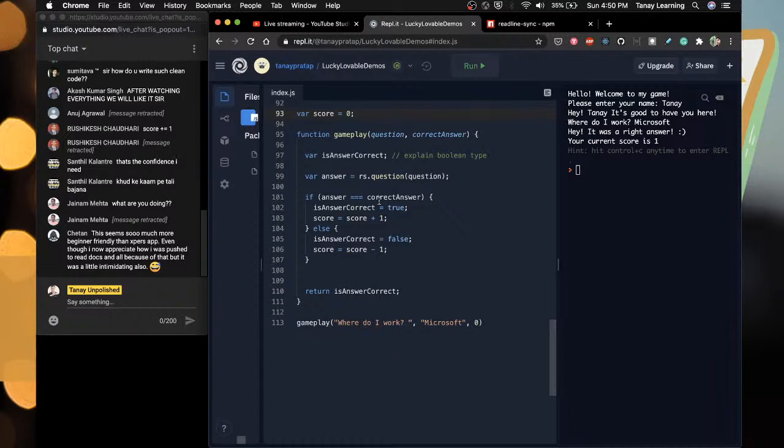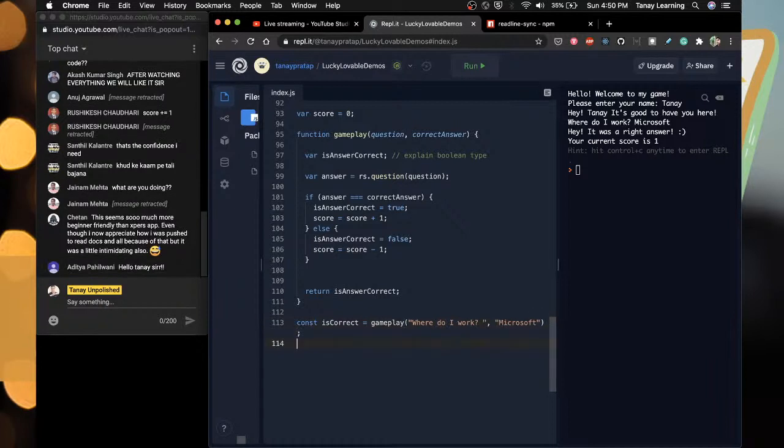It should ask per question, it should take the answer, and then I don't need 0 here anymore. And then when I get the answer, const is correct. I just want to print and check once.